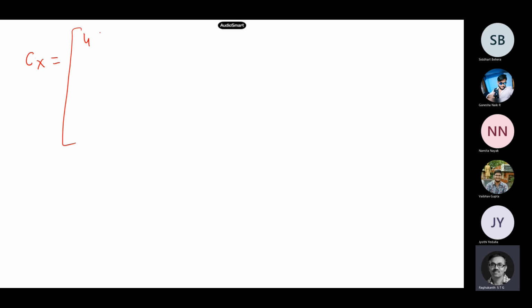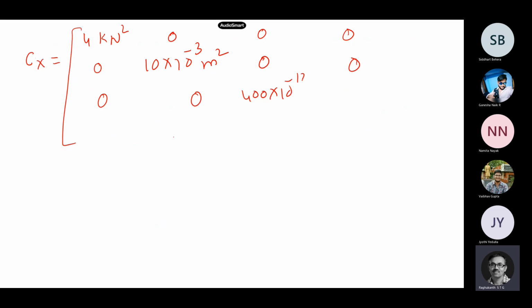So let us say we write like this: 4 kilonewton square, 0, 0, 0, then 0, then 10 into 10 to the power of minus 3 meters square. This is for the length. Then 0, 0, 0, 0, then 400 into 10 to the power of minus 12 meter to the power of 6. This is the variance associated with the section modulus. And the last one, we have 10 into 10 to the power of 9 kilonewton per meter square, whole square. So these are the variances actually.